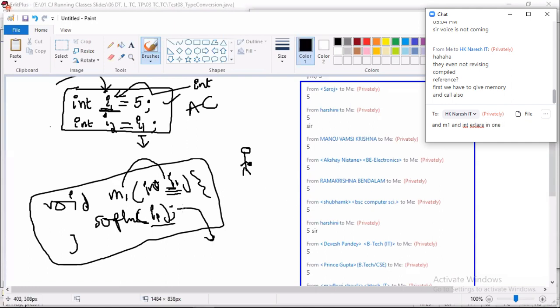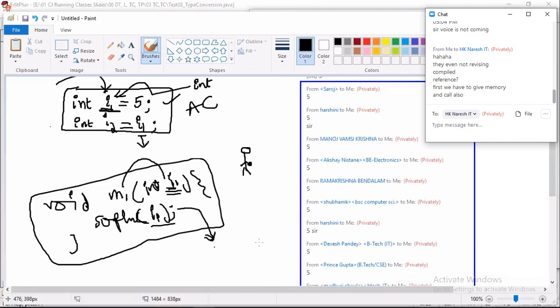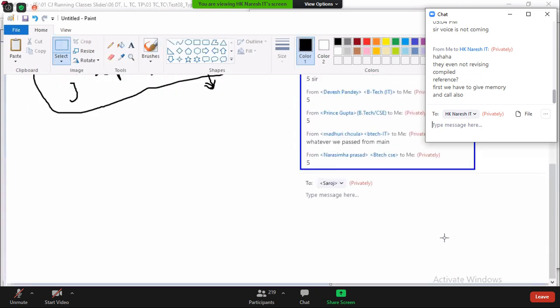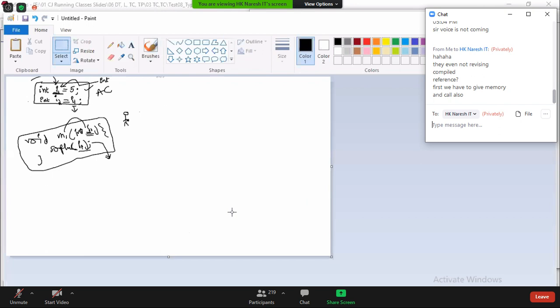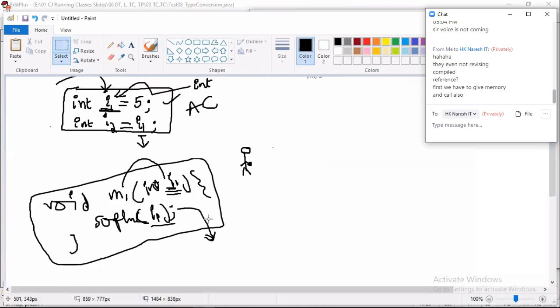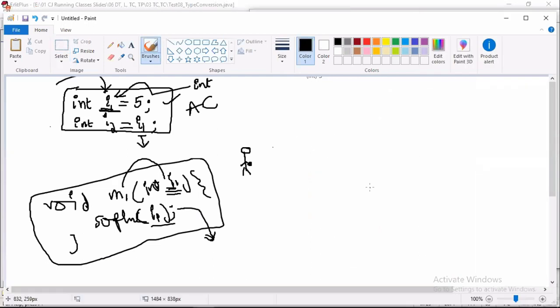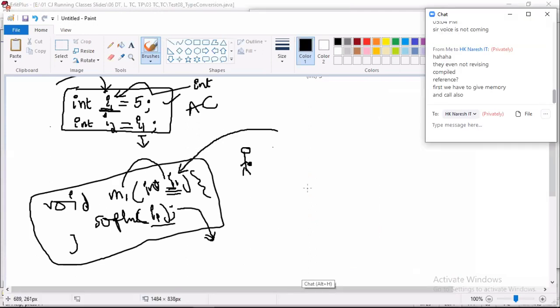Tell me, what is the value displayed here? Answer correctly now. What is the output? The output of the statement depends on the method call. Who knows the value of i1, compiler or JVM? The value coming into this i1 variable, at what time? Compilation time or execution time?